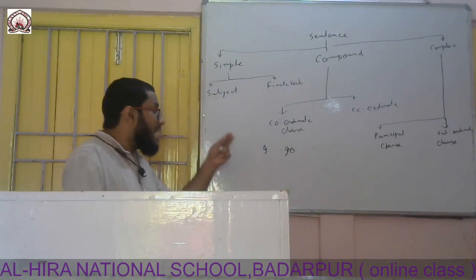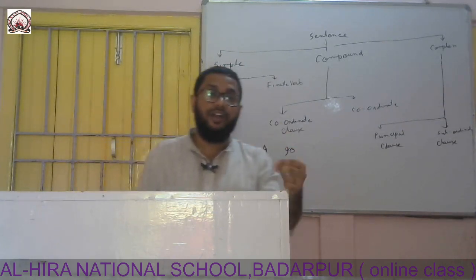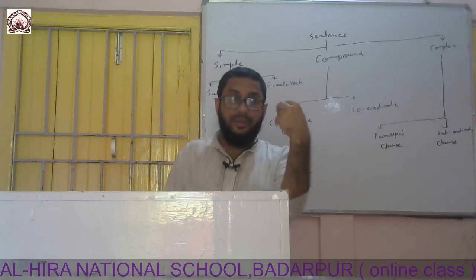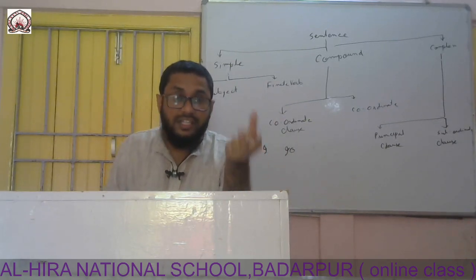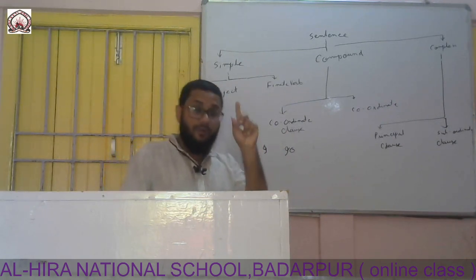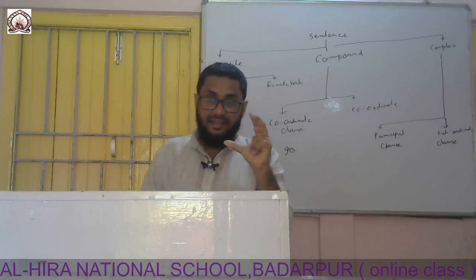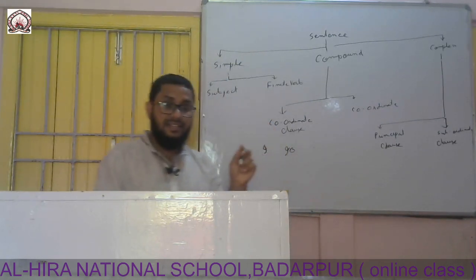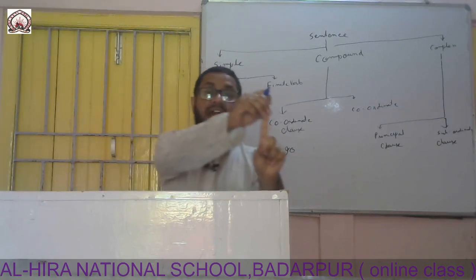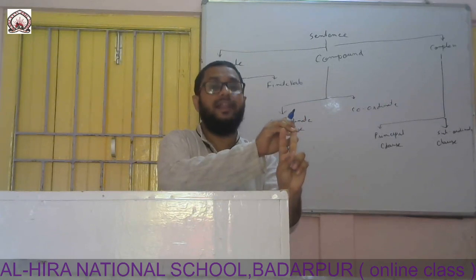So if this type of verbs remain in any sentence, which can be changed according to the tense, the person and the number, this sentence will be considered as a simple sentence. Simple sentence, first condition: one finite verb, one subject, not more than one.